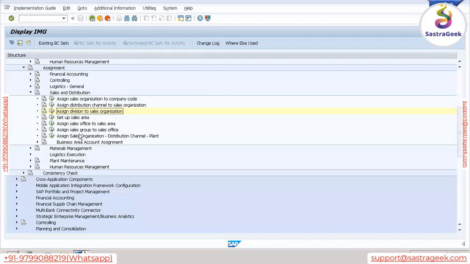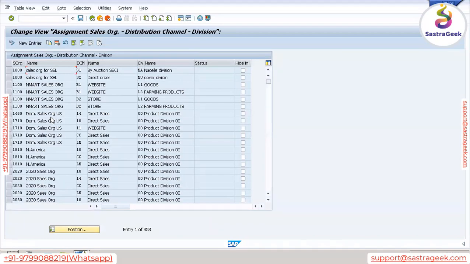Next assignment is sales area. What is sales area? Please remember, sales area is very, very important. From today onwards, for any transactions, we will never be using the terms sales organization, distribution channel or division individually. From now onwards, we will be using the term sales area. Sales area is the combination of sales organization, distribution channel, and division.